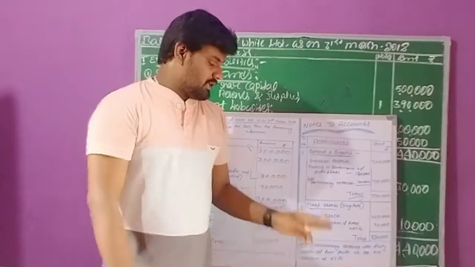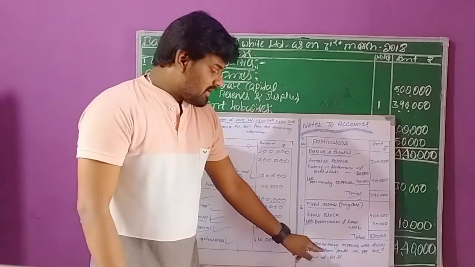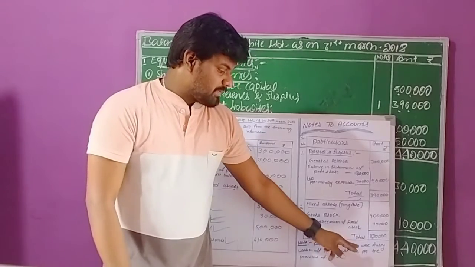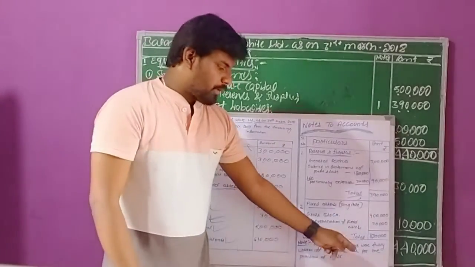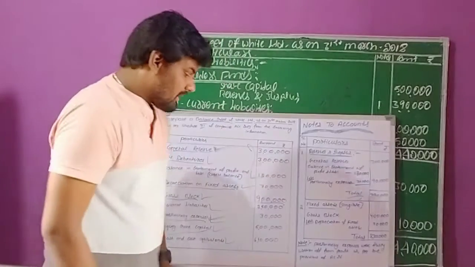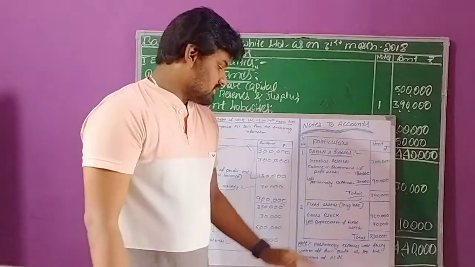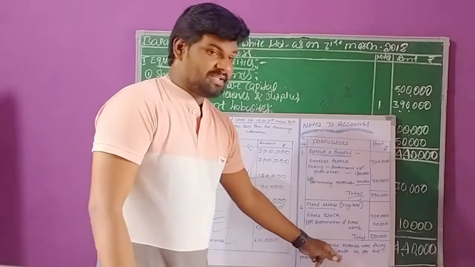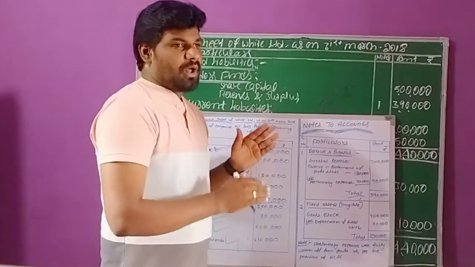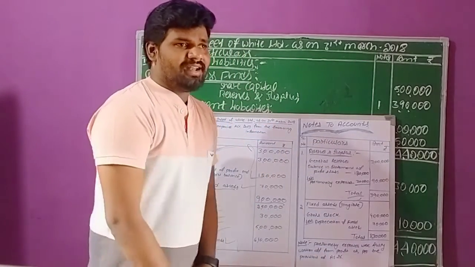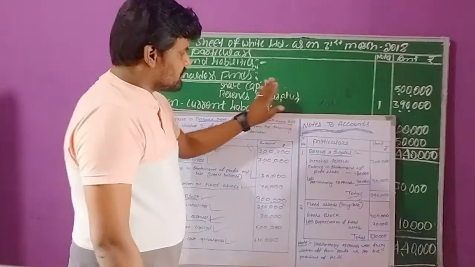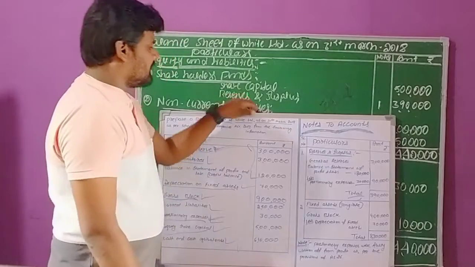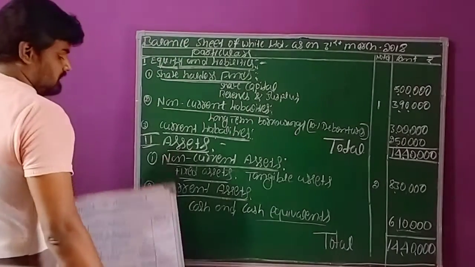Here the preliminary expenses were fully written off from the profits of the current year, as per the provisions of Accounting Standard number 6, whatever the current year provisions are, they are deducted out of current year profits. So this is the solution regarding the question.